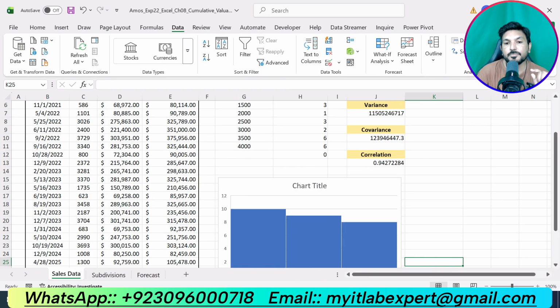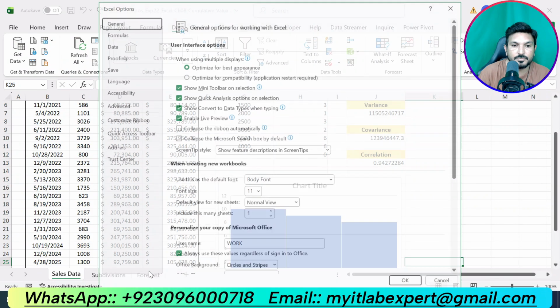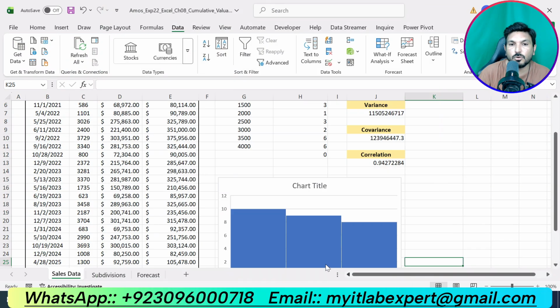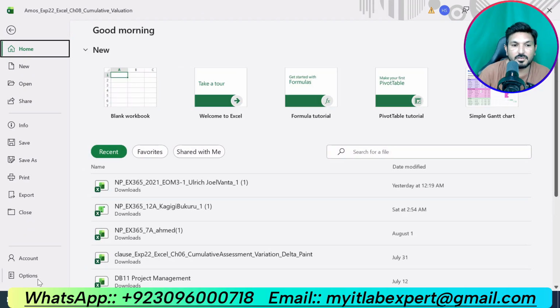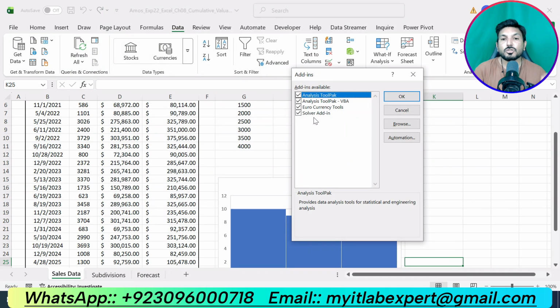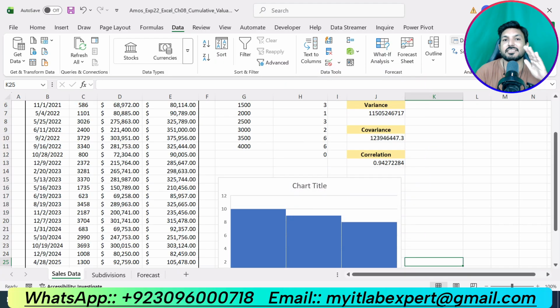So from here, Options, Add-ins, Excel Add-ins, and click Go. From here you should make sure that your Analysis ToolPak is selected. If it is not selected, select it and click OK. So in my case it is available.